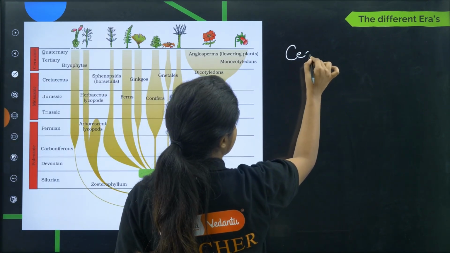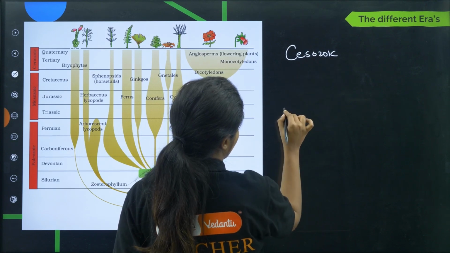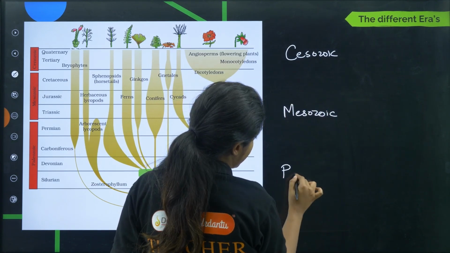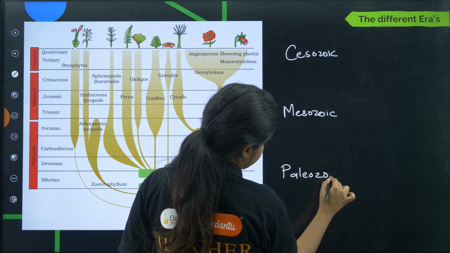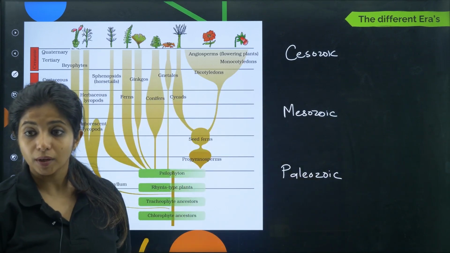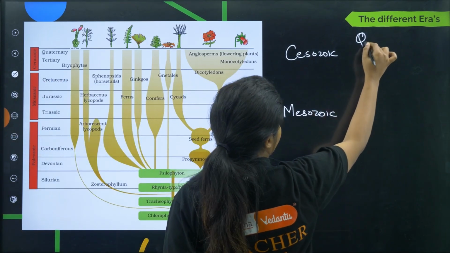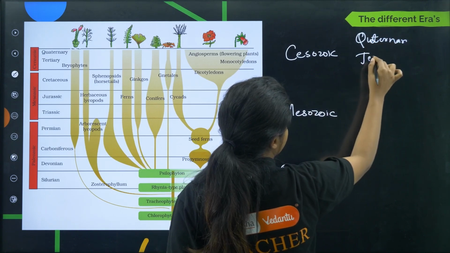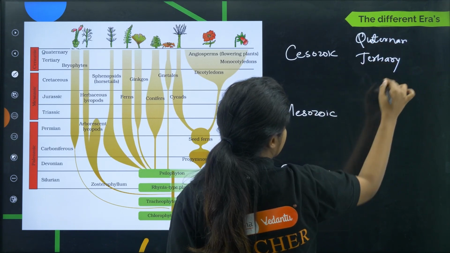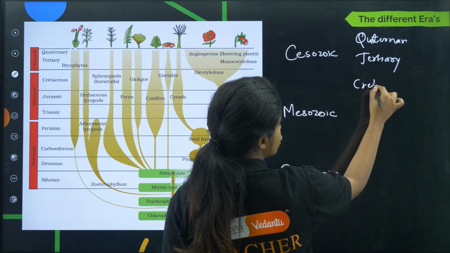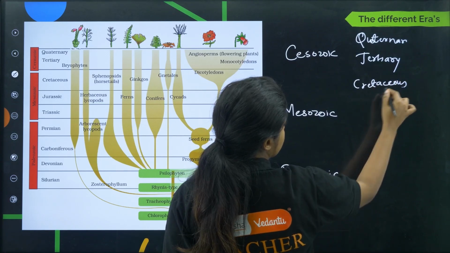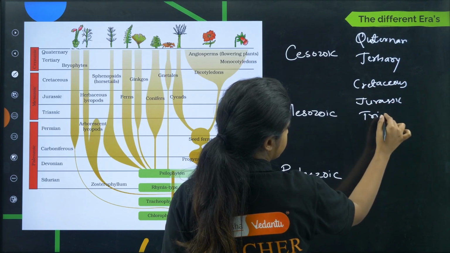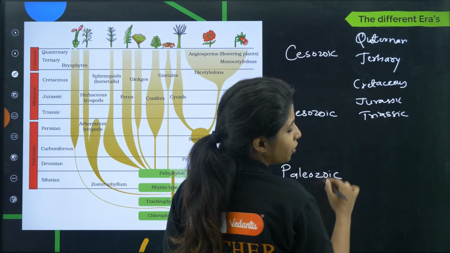So, Cenozoic, Mesozoic, and then Paleozoic. Cenozoic is divided into quaternary and then tertiary. Mesozoic is divided into Cretaceous, Jurassic, and Triassic. At the end, I will tell you how to remember it.